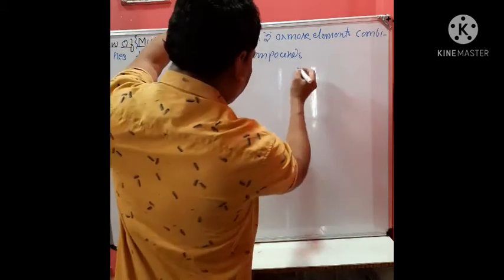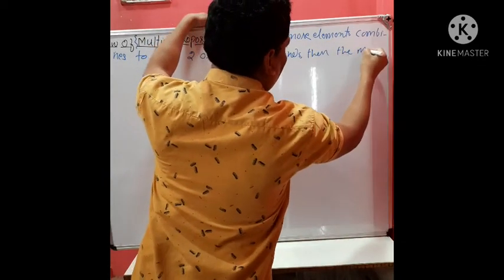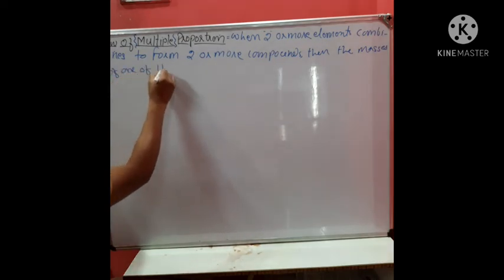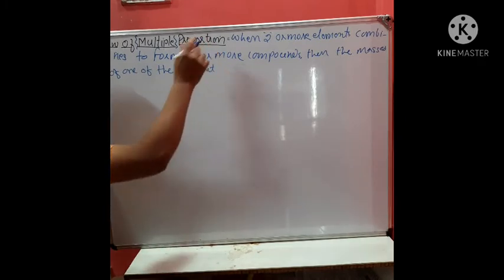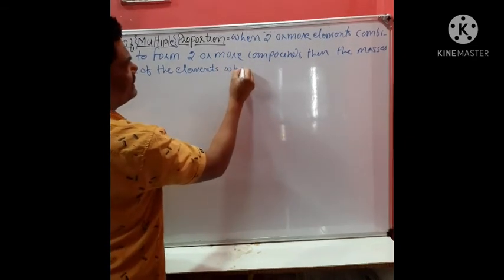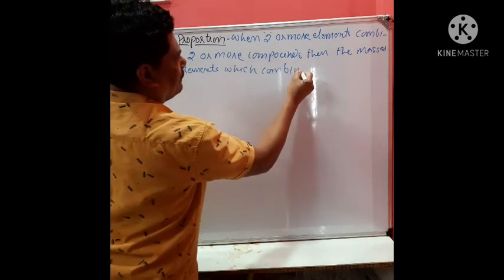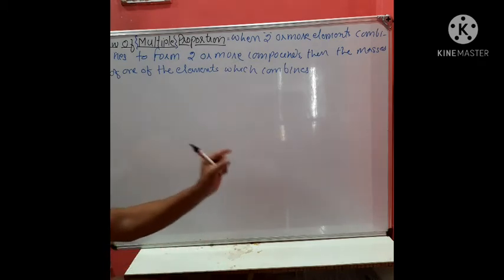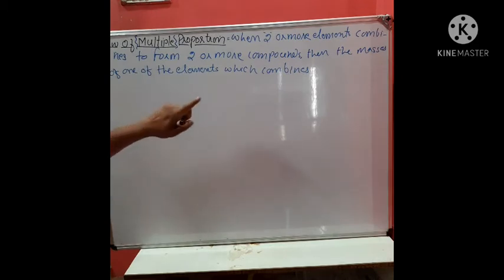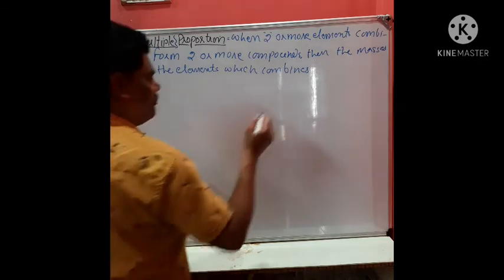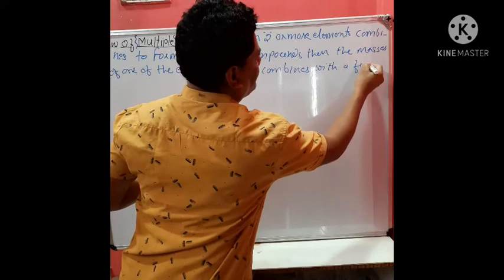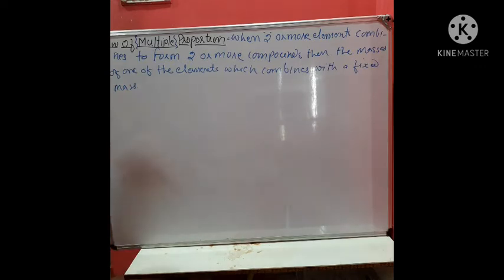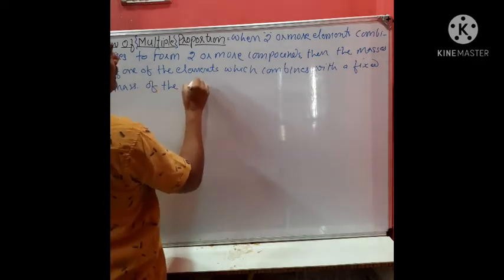Getting? Then the masses of one of the elements which combines, that is, if there are two elements A and B forming more than one compound, like one compound AB and another compound AB2, the masses of one of the elements which combines with a fixed mass, that is, the mass of one element should be fixed, of the other.